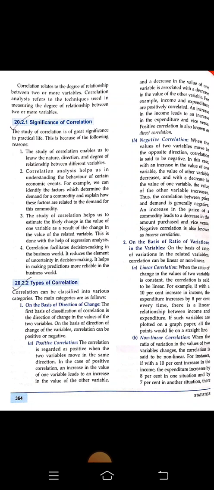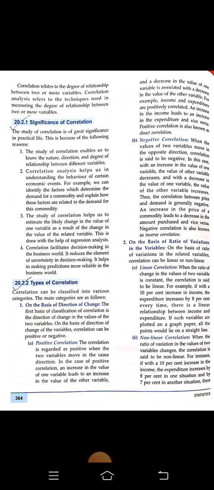Next, number three, the study of correlation helps us to estimate the likely change in the value of one variable as a result of the change in the value of the related variable. This is done with the help of regression analysis. Number four, correlation facilitates decision making in the business world. It reduces the element of uncertainty in decision making. It helps in making predictions more reliable in the business world.